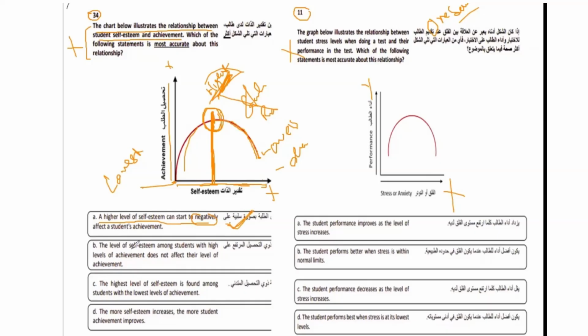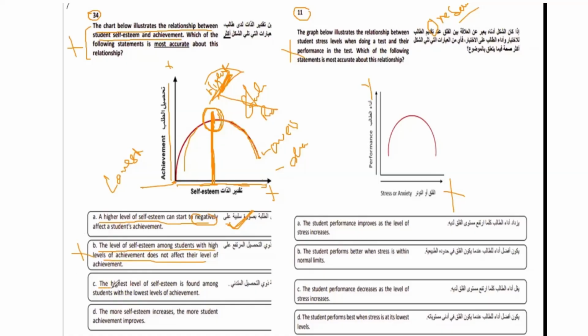The level of self-esteem among students with a high level of achievement does not affect their level. We proved that when self-esteem is increasing, it is affecting the performance or achievement. So this is completely wrong.